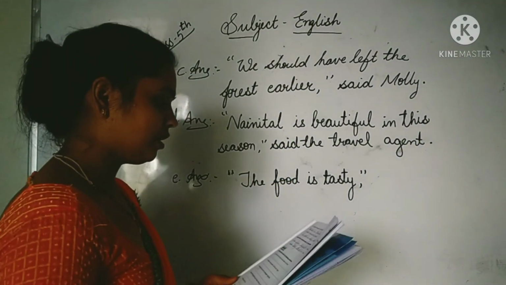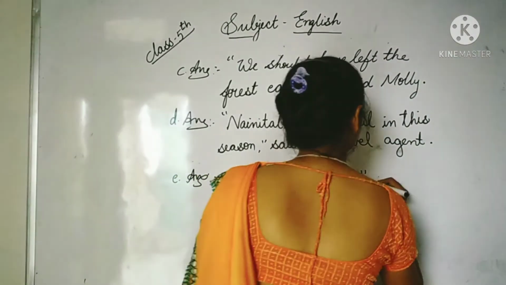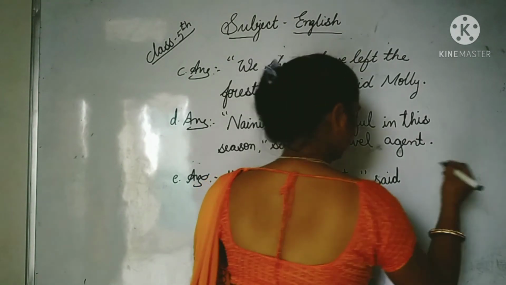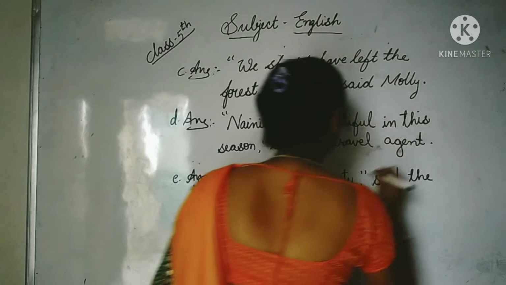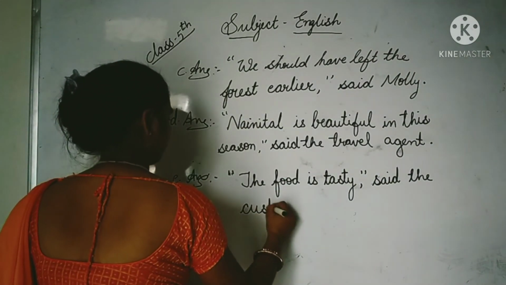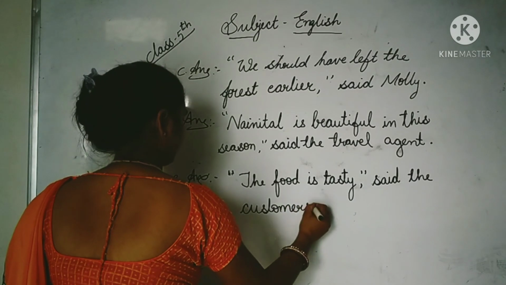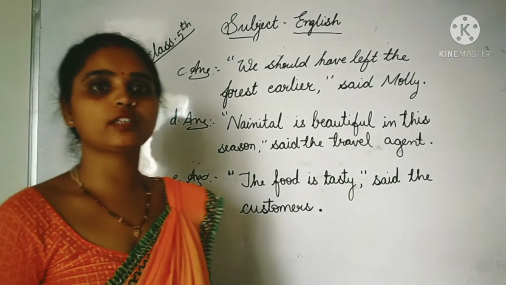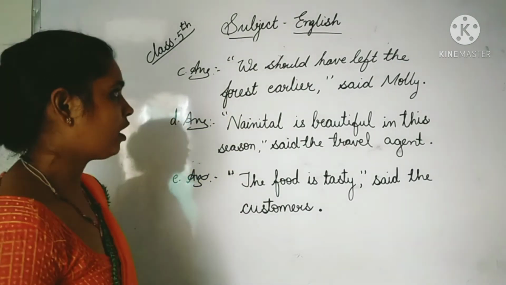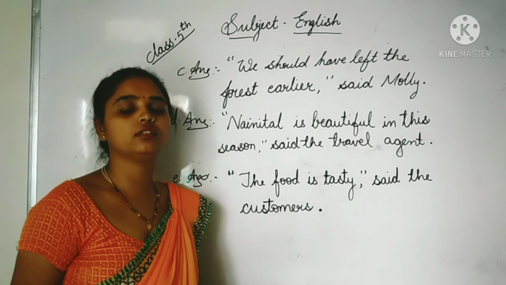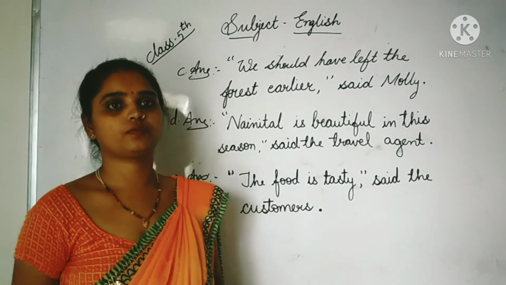The food is tasty, said the customers. Here, full stop now. Okay, students, I hope you have understood. Now what you have to do is learn and write this whole question in your textbook.